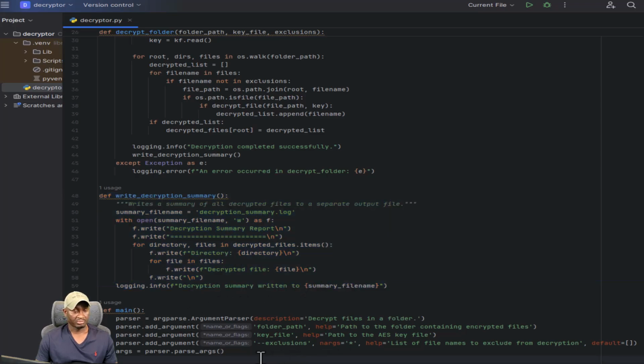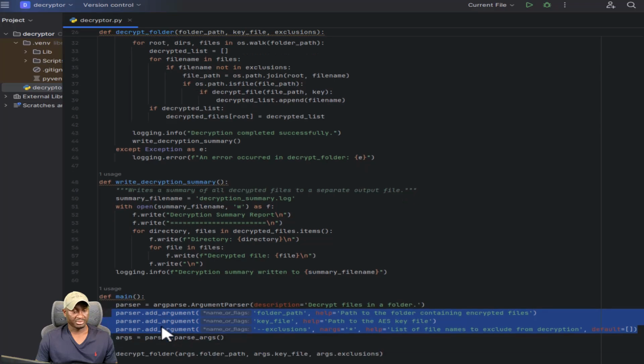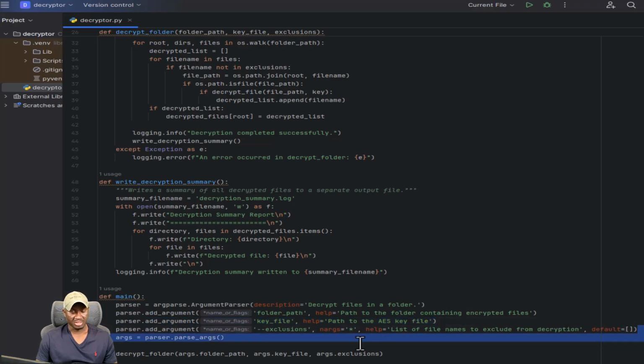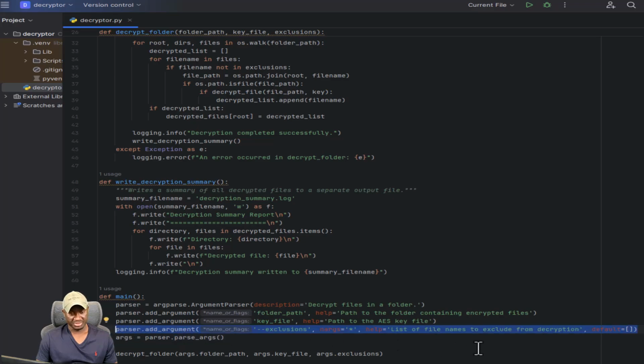The three main things you should take note of are the arguments. The decryption obviously takes some arguments. Folder path will be whatever path to the folder whose content we're attempting to decrypt. So if this was your user folder or home directory, then that would be that path. The second one is the key file. Assuming the ransomware creator sends you a key after you pay your ransom, that would be the key. And this one is an optional argument, in case for any reason you wanted to exclude some directories while encrypting. So that's good. Let's set things up.